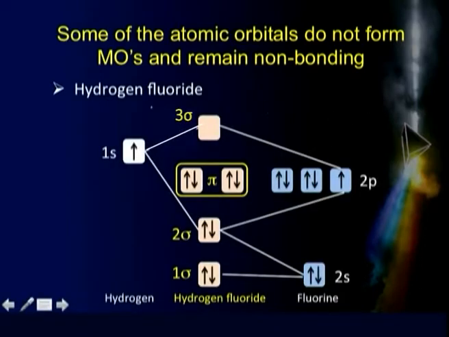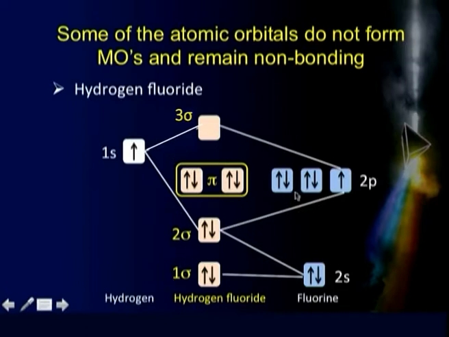In case of the HF molecule, what happens is there is the 1s orbital of hydrogen, the 2s orbital of fluorine, and the 2pz orbital of fluorine again. All these are spherical here. This is along the z axis, the internuclear axis. These three orbitals combine together to give me three sigma orbitals: 1 sigma, 2 sigma and 3 sigma.